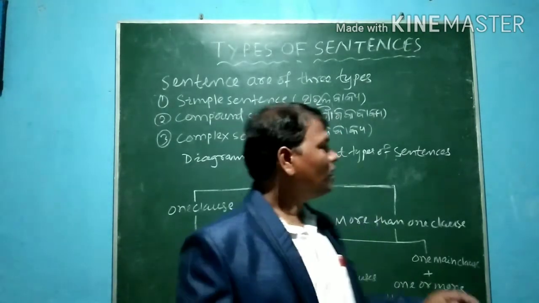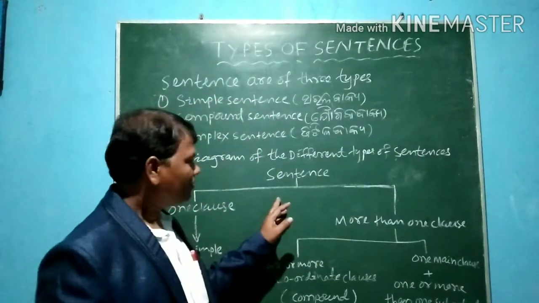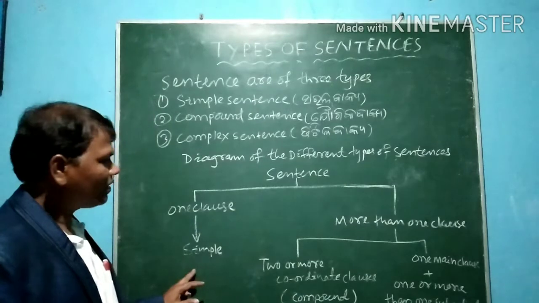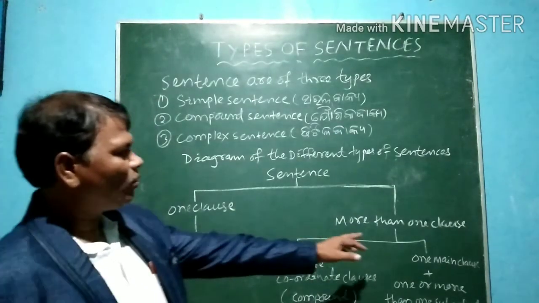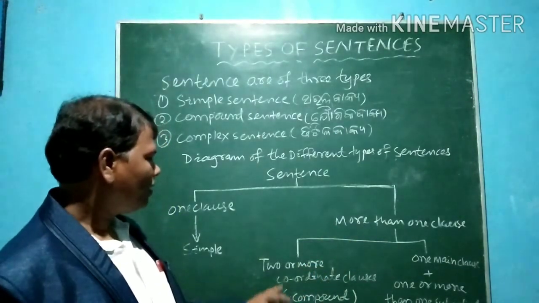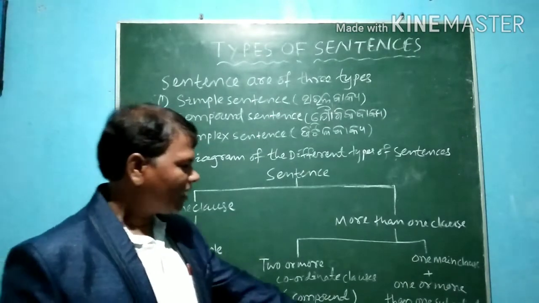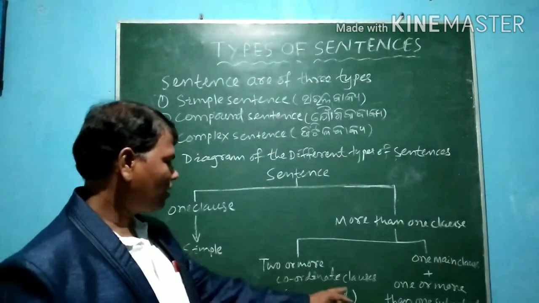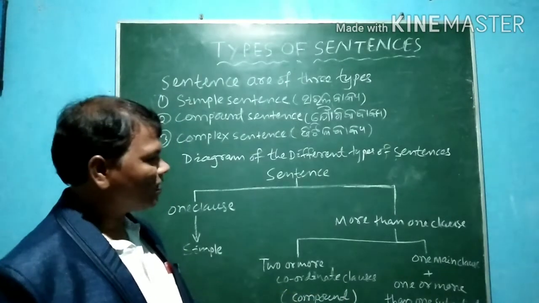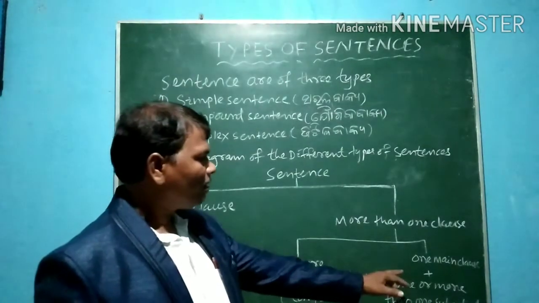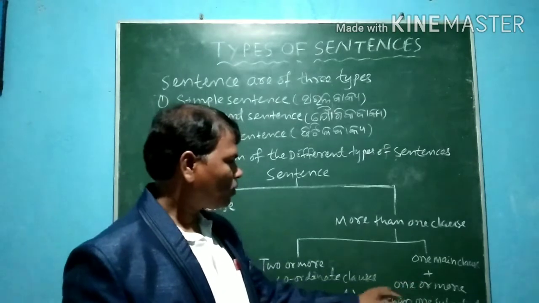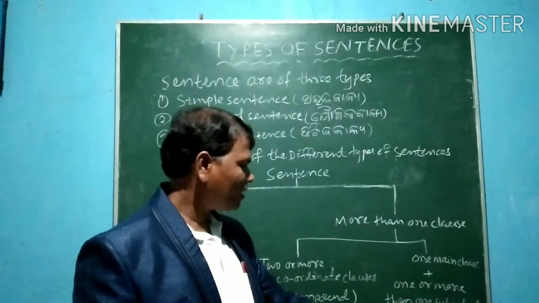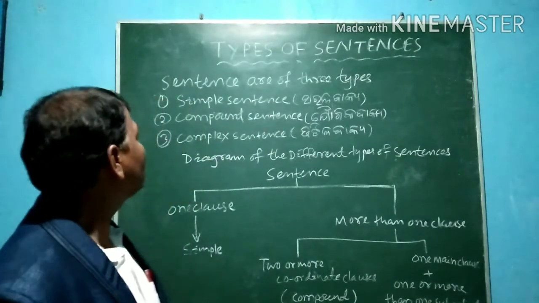You see, it is a diagram of sentence. One clause is a simple sentence, and more than one clause is compound or complex. Two or more coordinate clauses are called a compound sentence, and one main clause plus one or more subordinate clauses is called a complex sentence.